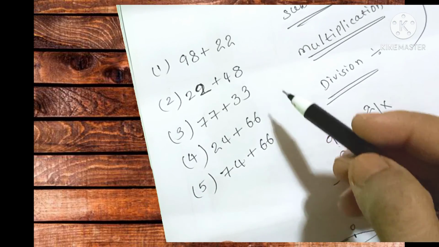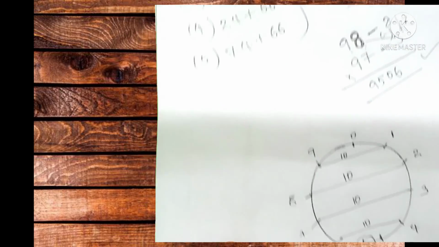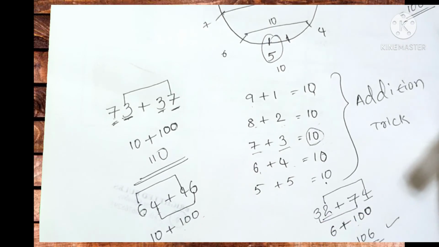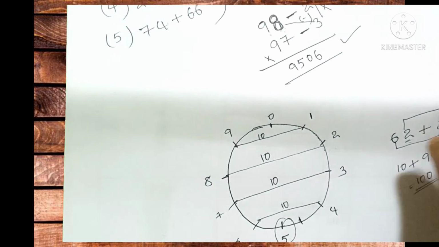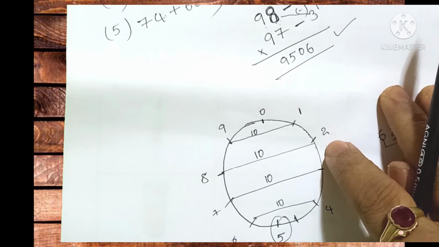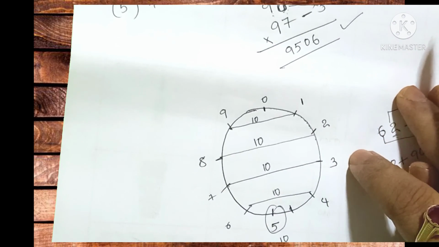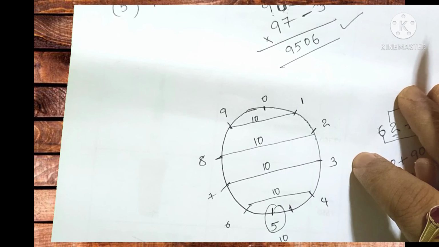So these 5 problems are depending on this kind of addition trick. Once you see, this is the addition trick again. This is a 10-point circle. So 9 plus 1 is a 10, 8 plus 2 is a 10, and 7 plus 3 is also 10, and 6 plus 4 is also 10, and lastly you can keep that 5 plus 5 is also 10.